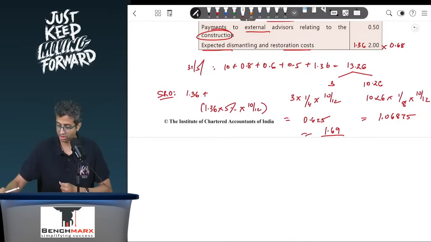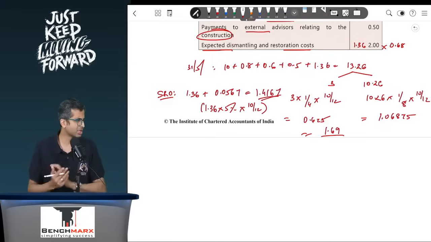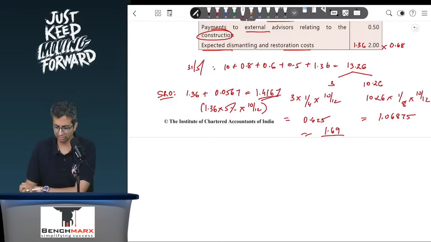This is 1.36 into 5% into, let us say, 10 by 12, and this comes to, let us say, 0.0567. And accordingly, this will be around 1.36 plus 0.0567 comes to around 1.4167, let us say.